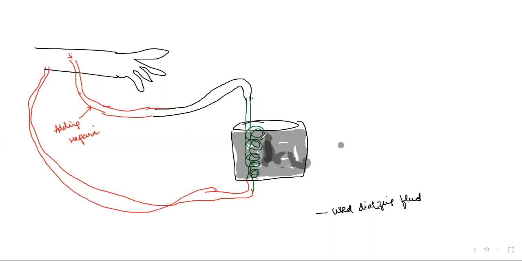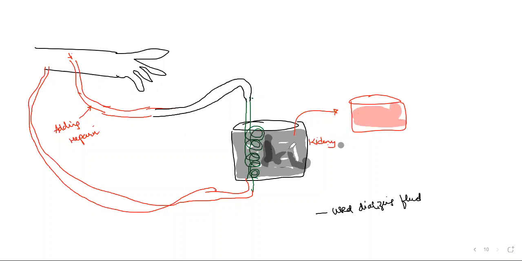Okay, so simply we can say this is the kidney. Continuously we have to remove the dialyzing fluid, because the used dialyzing fluid definitely contains urea. So we have a mechanism.